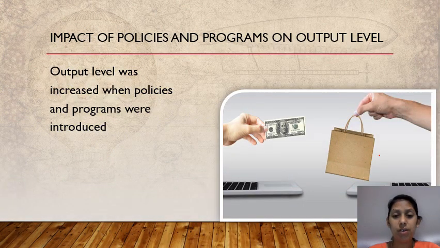Next is the impact of policies and programs on the output level. The output level increases after the introduction of policies and packages. Funds were available at low cost and hence businesses were encouraged to produce more. Low interest rates increase the flow of money in the economy, and thus consumption and expenditure also increased. People were able to spend and businesses were able to produce. Production increases with the increase in the flow of cash.